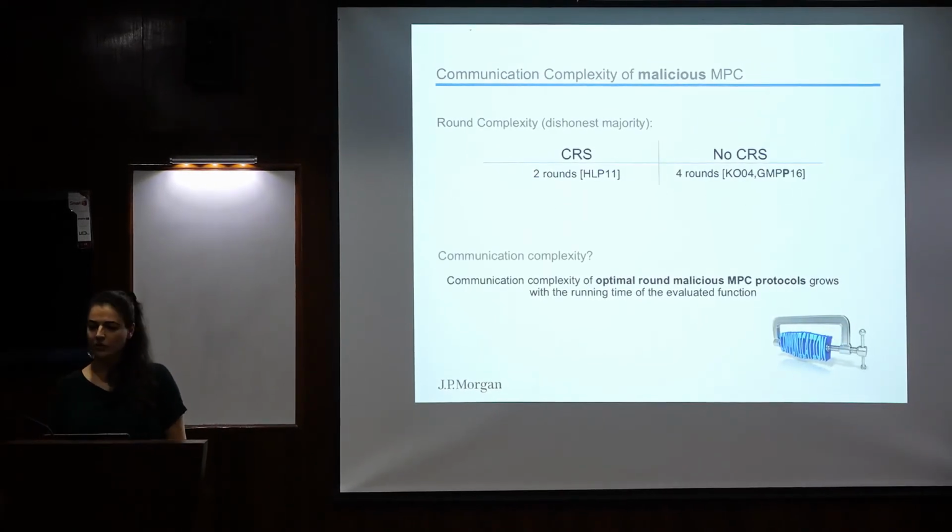All the protocols that we know that are optimal round and malicious, the communication complexity grows with the size of the function that we are computing. Here we want to reduce the communication complexity to make it independent of the function that we are computing. We really want to squeeze the communication complexity. There are some solutions based on I/O and using garbled circuits and garbled RAM, but they were not malicious and they were not based on standard assumptions. So we don't know optimal round malicious protocols where the communication complexity is independent of the function that we are computing.